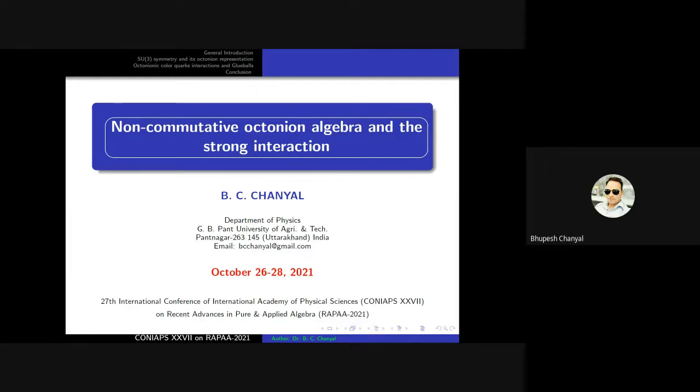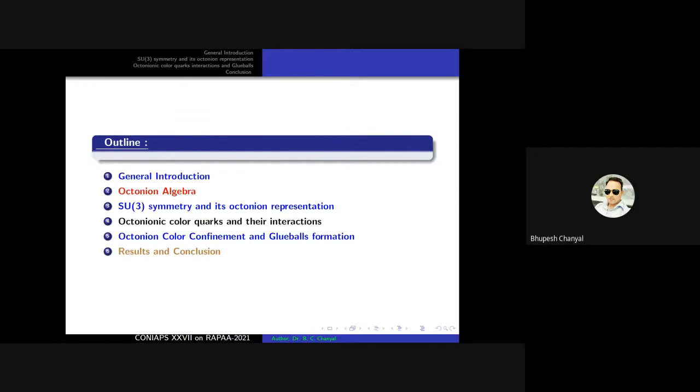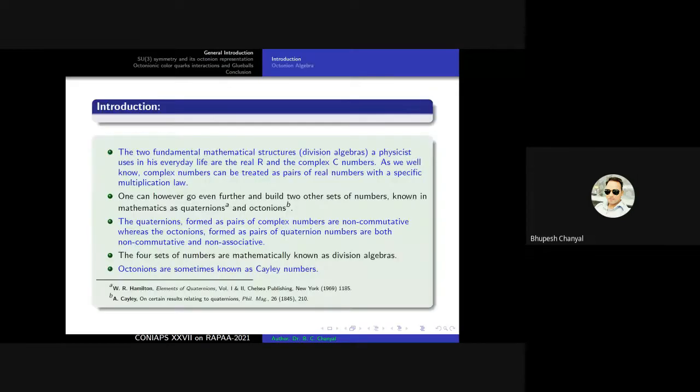So this is the outline of my presentation. The first one is the general introductions. Next one is the octonion algebra, SU3 symmetry and its octonion representation, octonionic color quark and their interactions, octonion color confinement and the glueball formations, and finally the results and conclusions. So we start from the general introductions.